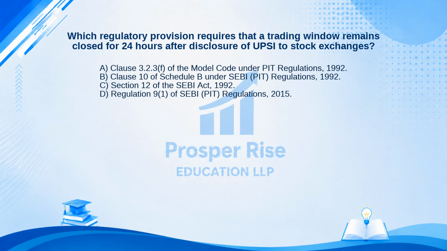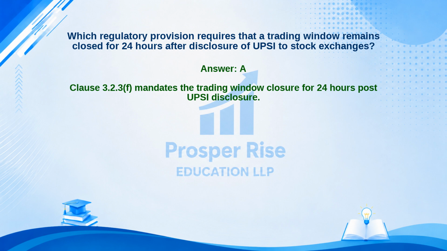Clause 3.2.3f of the Model Code under PIT Regulations 1992. B. Clause 10 of Schedule B under SEBI PIT Regulations 1992. C. Section 12 of the SEBI Act 1992. Or D. Regulation 9(1) of SEBI PIT Regulations 2015. Take a moment to pause the video and decide. The correct answer is option A. Let's see why.